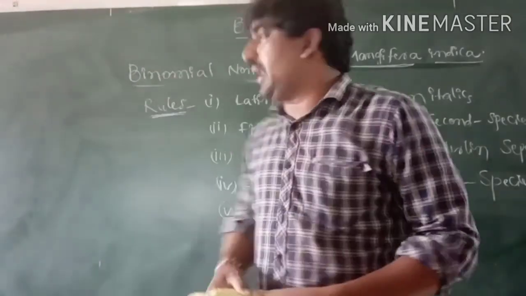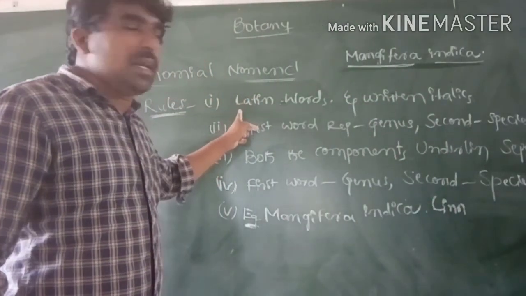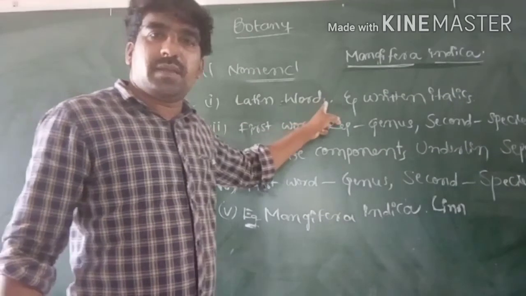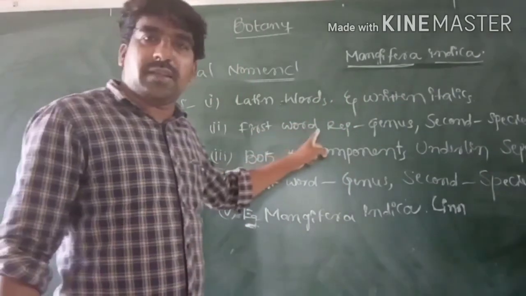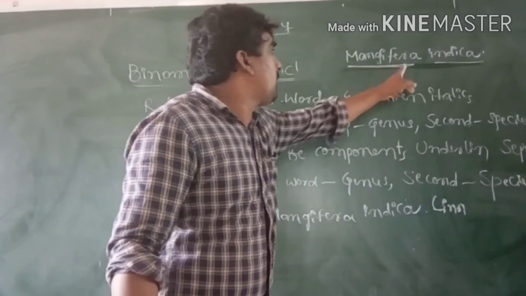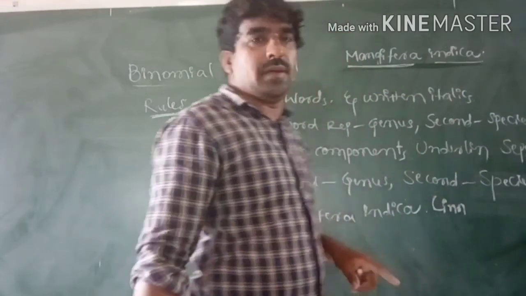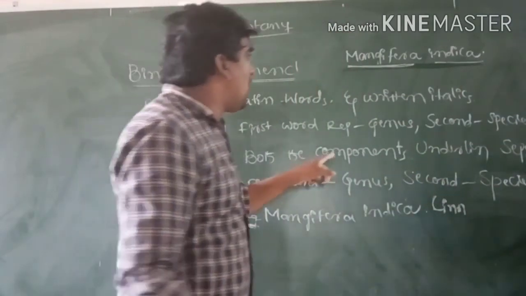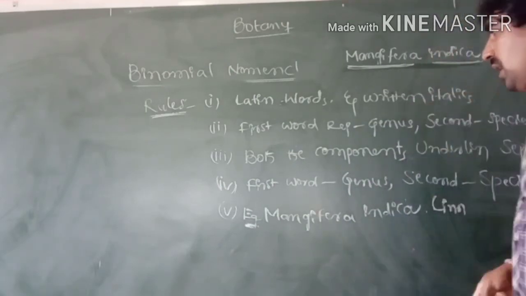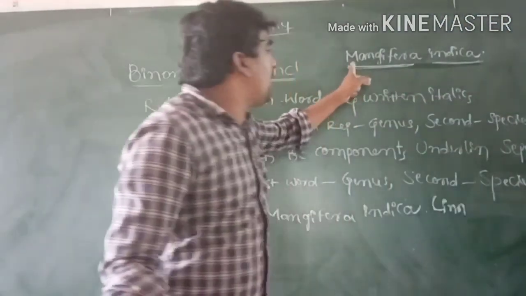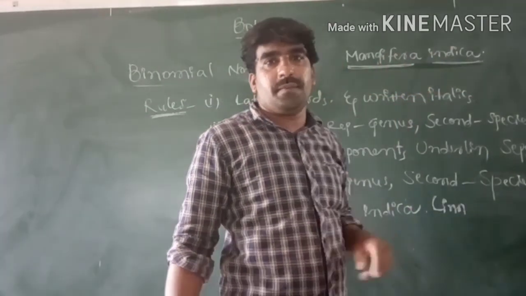Some rules are there. First, this binomial nomenclature name is Latin words written in italics. The first word represents the genus. The second word represents the species. Both the names are underlined separately. Next, the first word indicates the genus, the second word indicates the species.